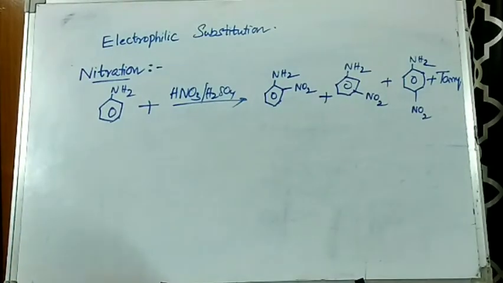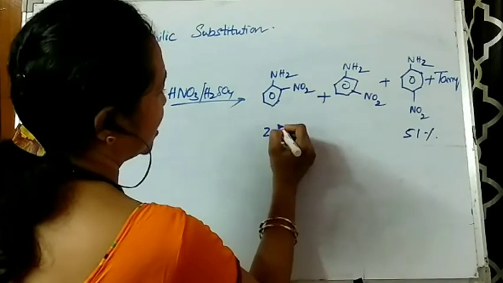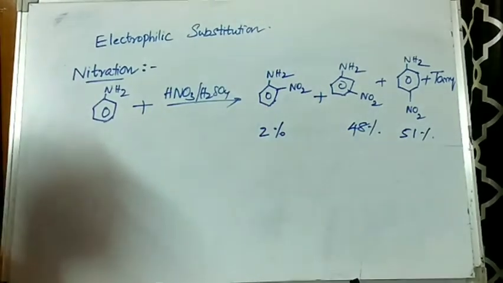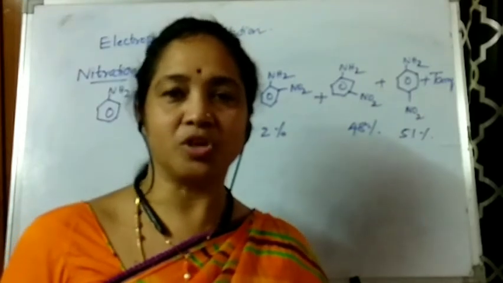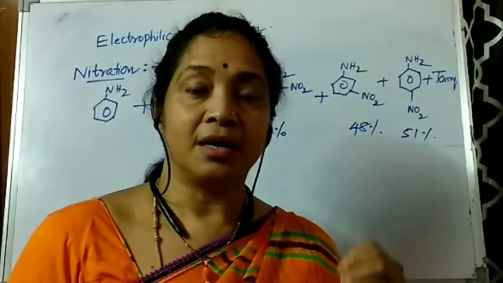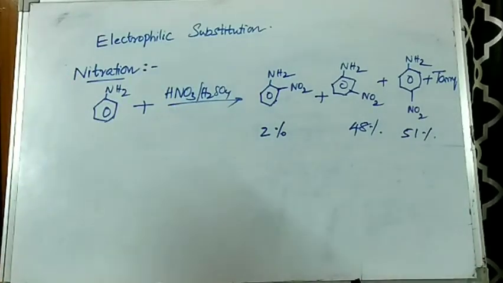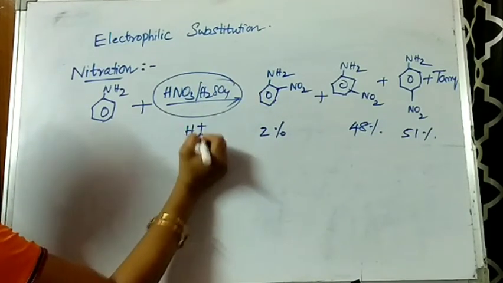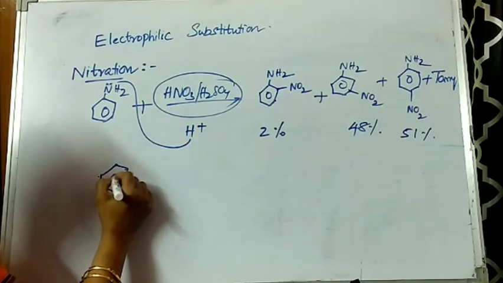Tarry compounds are unwanted, poisonous compounds. Here the para form is around 51%, but the ortho form obtained is just 2%, and around 48% of meta forms are obtained. So this direct nitration should be avoided, by treating aniline with acetic anhydride, converting it into acetanilide. Not only that, one more important reasoning question: this nitration mixture gives you a proton, and this proton comes in contact with the lone pair such that anilinium ion is produced.